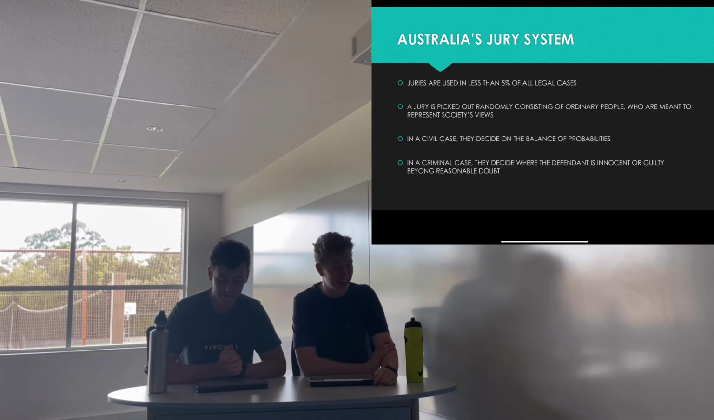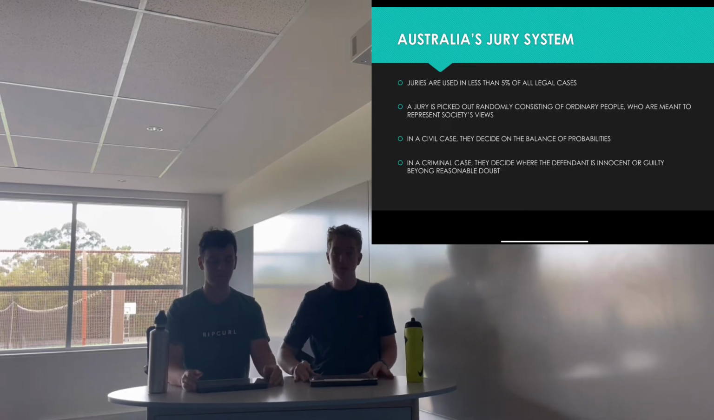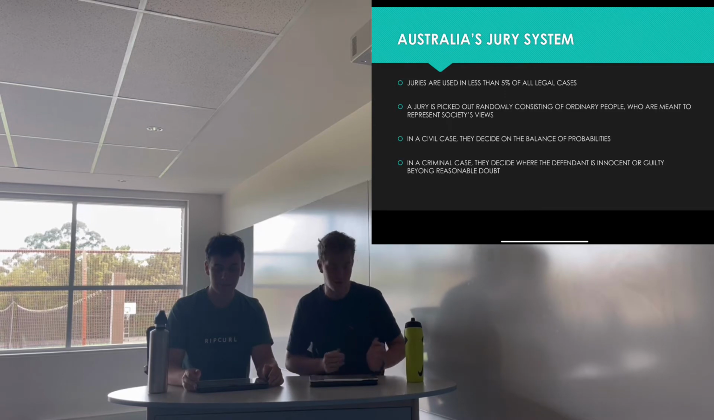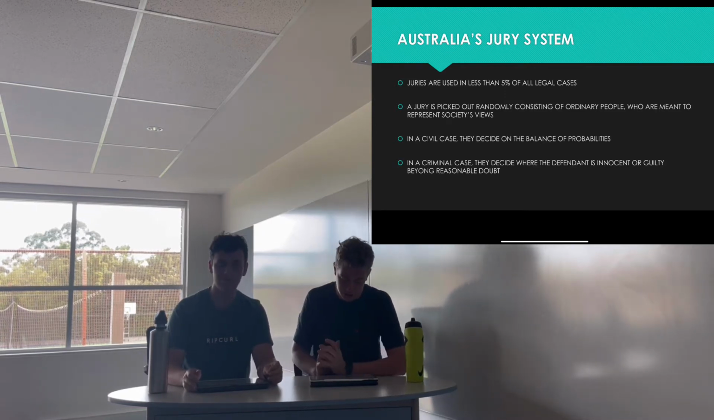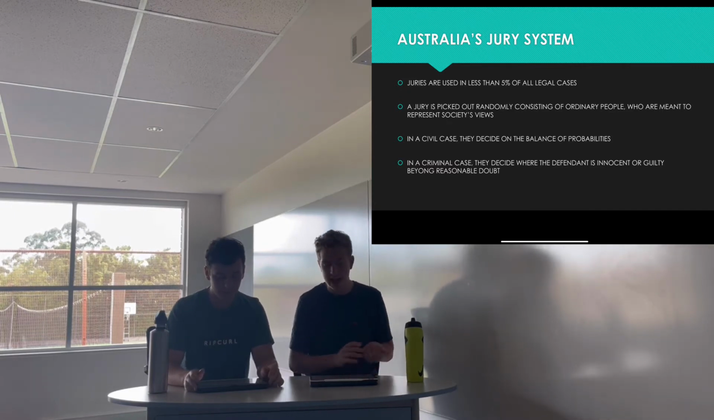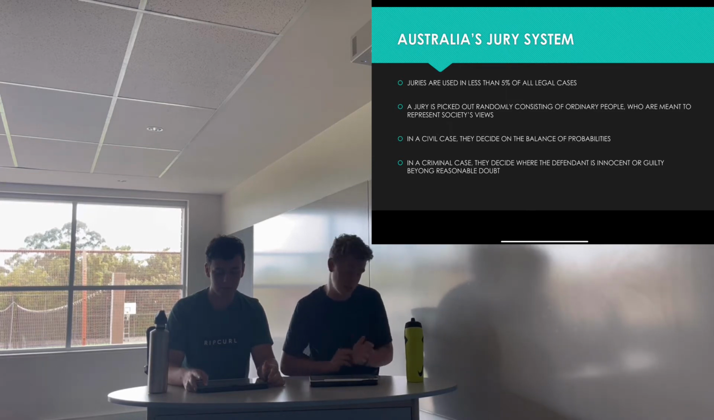Yeah, so next we're going to look at Australia's jury system. This is the last point on the law, society and political involvement topic. So here, whilst juries are used in less than 5% of all legal cases, they're still a crucial part of the legal system. A jury is made up of ordinary people, it's 12 people who are just randomly picked, and it's their job to decide whether they believe what happened according to the evidence that they are provided with.